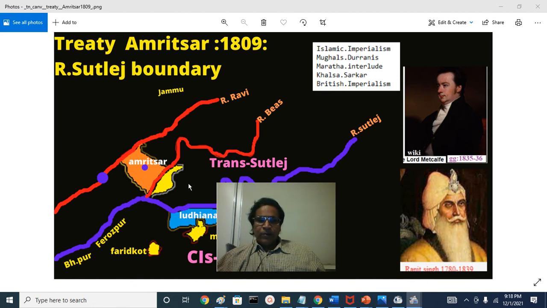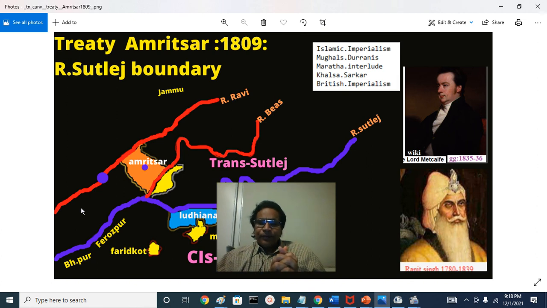There were 12 of them. Ranjit Singh of the Sukerchakia misl of Gujranwala was one. Ranjit Singh eventually annexed or swallowed all of them, and built a very big Punjabi kingdom. This was a native ruler after the collapse of the Shahis. The Shahis fought against Ghazni: Trilochanpal, Anandpal, and all those rulers around 1020.